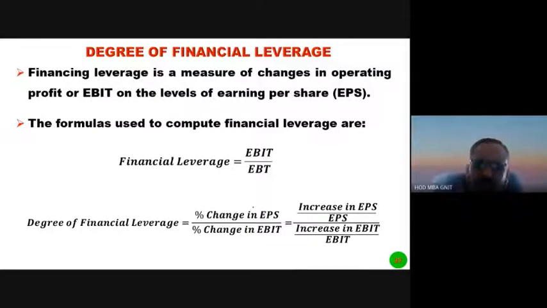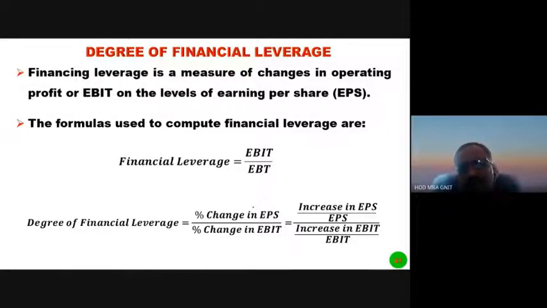So when fixed charges exist, when interest on loans exists, there would be a greater change in EPS than that of EBIT.